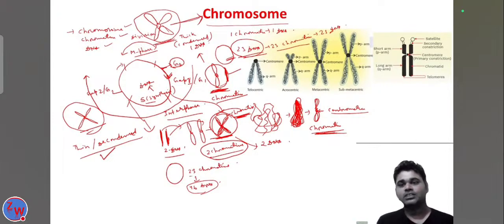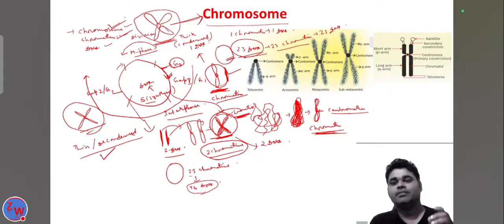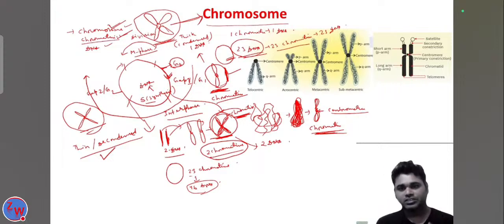So what is the difference between the chromosome and the chromatin? The chromosome is the thick and condensed structure that is present during the M phase. The chromatin is the thin and decondensed structure that is present in the interphase. And what is the DNA? DNA forms the chromosome.